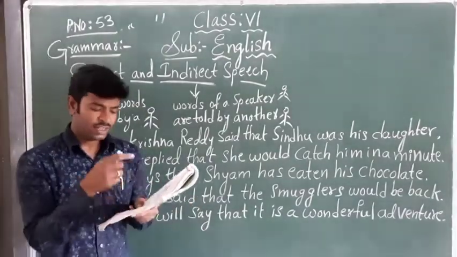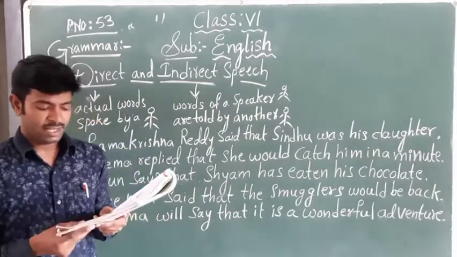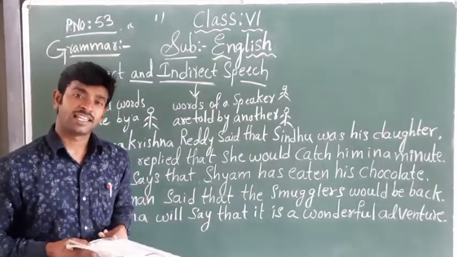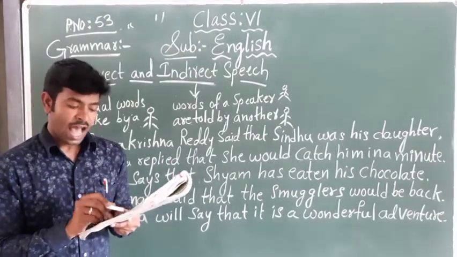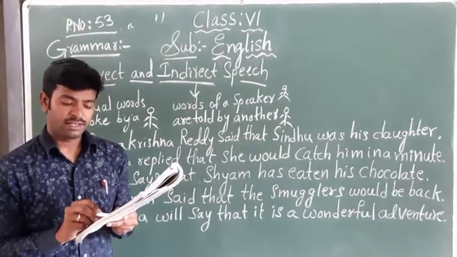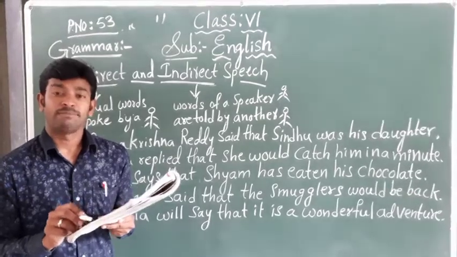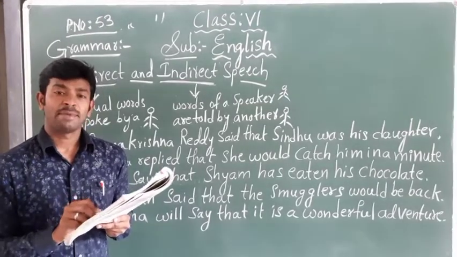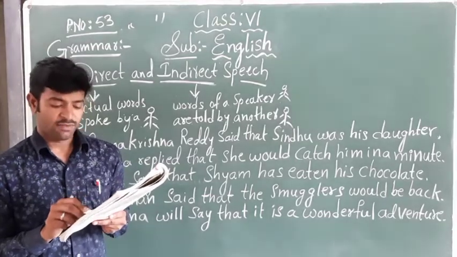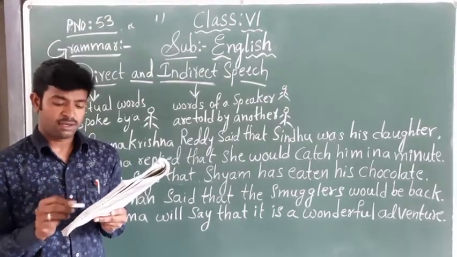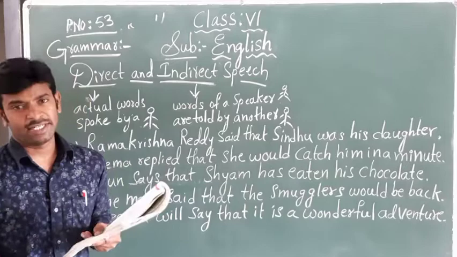The other example, see. Direct speech: Ram said to Sita, I like swimming but Gopal likes badminton. Ram is telling Sita.